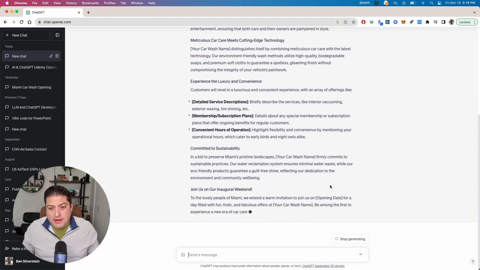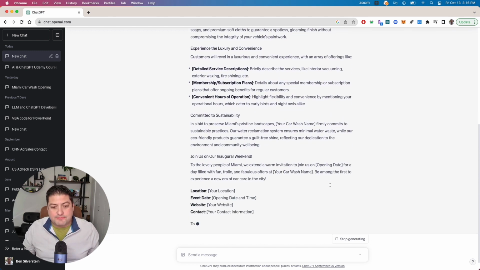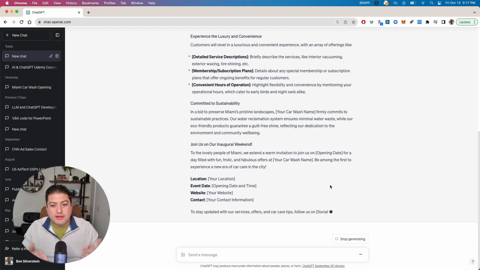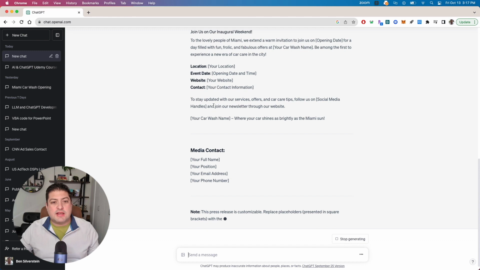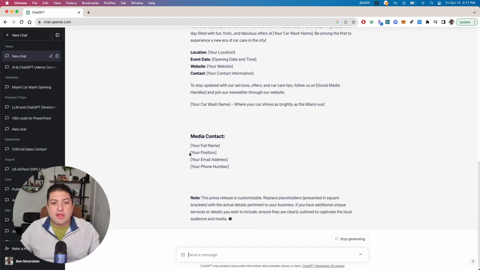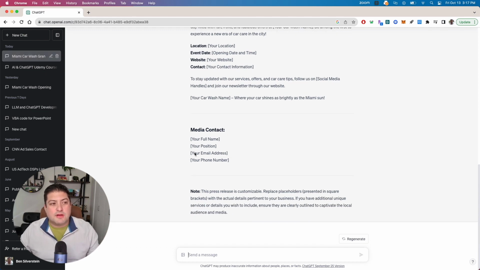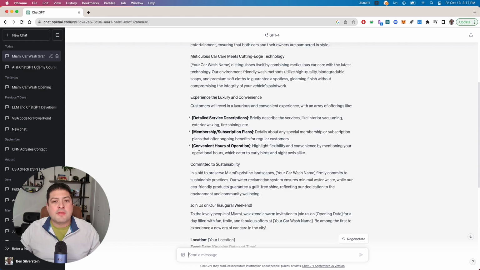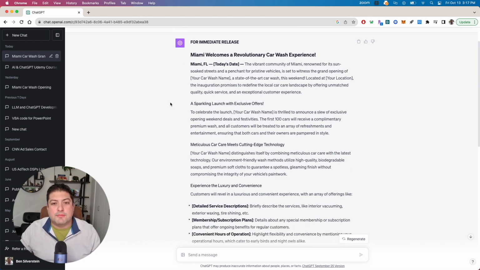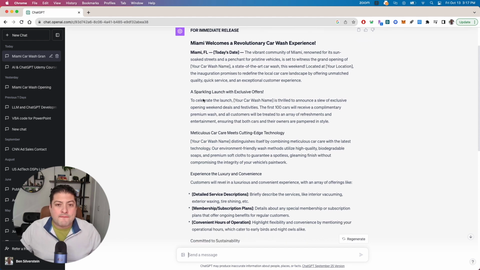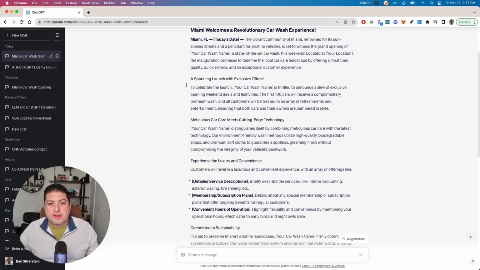So already we've got a pretty lengthy document here, and we have things like our location, event date, website, contact information that we can fill in ourselves. Perfect. That's really, really useful. But let's start to look through it and see what it actually came back with. All right, the vibrant community Miami, great, state-of-the-art car wash. We'll assume it's state-of-the-art, so yes. Exceptional customer service, that all sounds good.